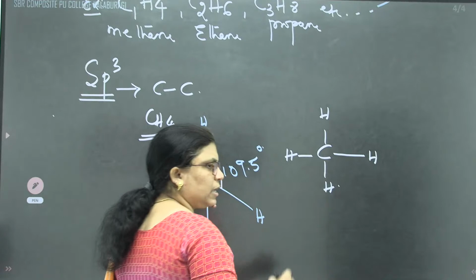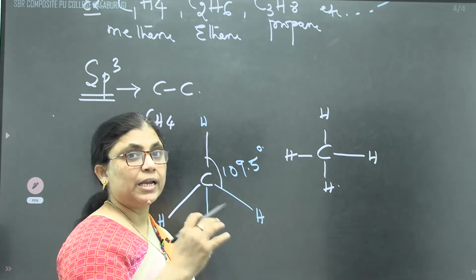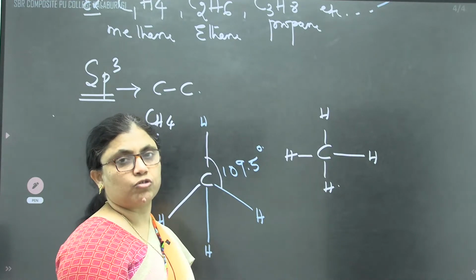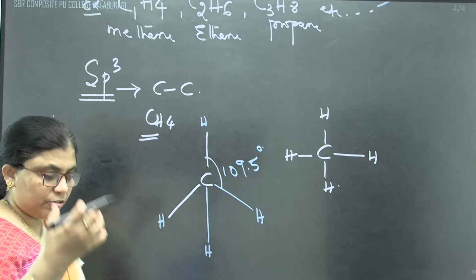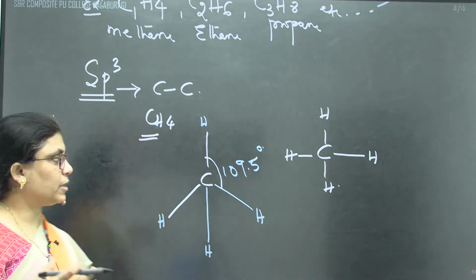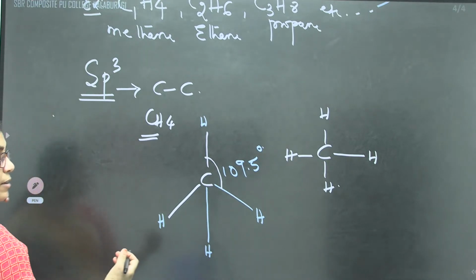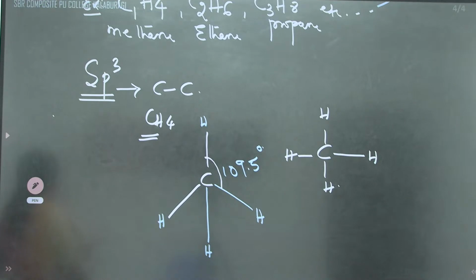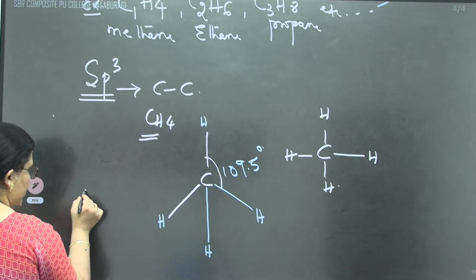As we know very well, carbon is tetravalent and shows the catenation property. It can also show isomerism. Many special characters are there with respect to carbon. That's why carbon and its family are separated as a separate branch, organic chemistry. Instead of this, if I write the orbital structure, we will see that carbon is present at the center.